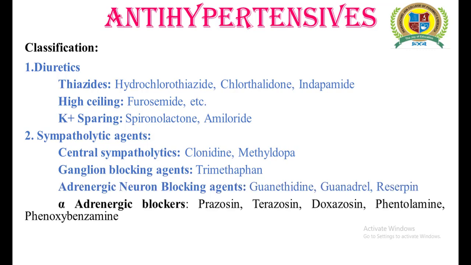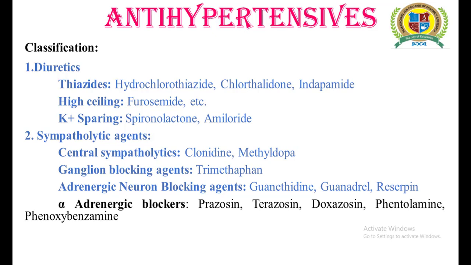Another way by which you can accomplish the sympatholytic effect is by using alpha adrenergic blockers. Sympathomimetic agents have the ability to activate the alpha 1 receptors located on the blood vessels. Activation of alpha 1 receptors results in vasoconstriction, and this vasoconstriction can be prevented by using alpha adrenergic blockers.